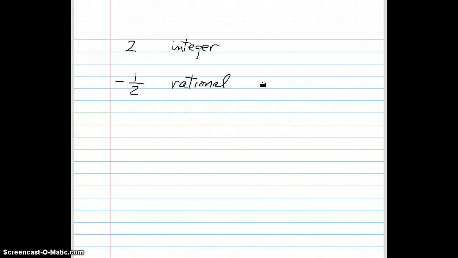It's rational because that also could be written as -1/2 or 1/-2. We'll see that later. What about the square root of 3? Well, that's irrational.